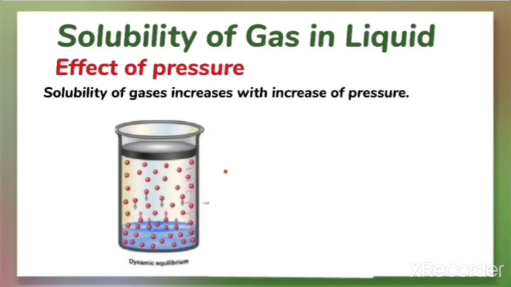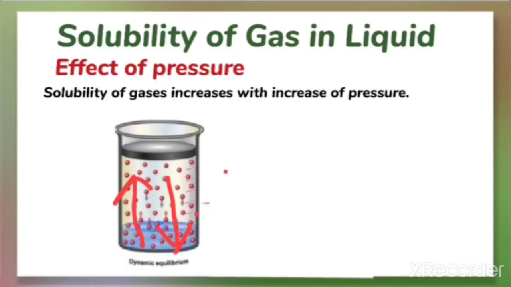Under this condition, the rate of gaseous particles entering the liquid and leaving the solution phase is the same. Because there is a state of equilibrium, the number of gaseous particles which enter the solution and the rate of leaving of gaseous particles from the solution are the same. So these are in a state of dynamic equilibrium.